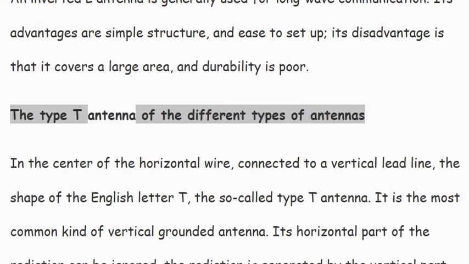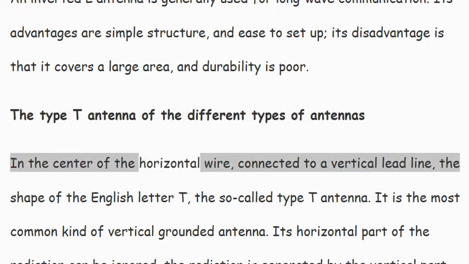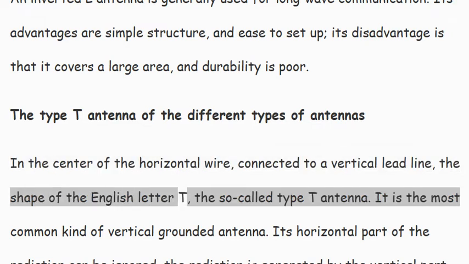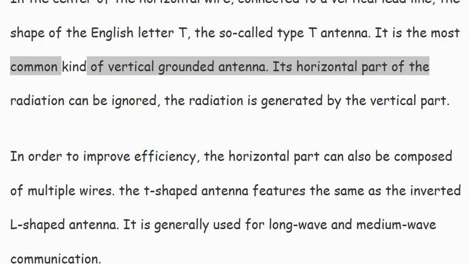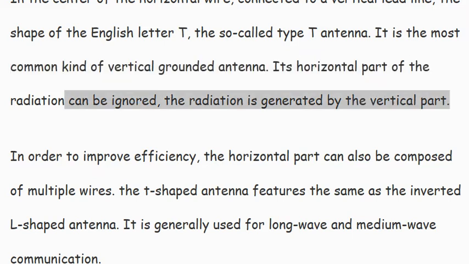The T-type antenna, of the different types of antennas. In the center of the horizontal wire, a vertical lead line is connected, forming the shape of the English letter T, the so-called T-type antenna. It is the most common kind of vertical grounded antenna. The radiation from its horizontal part can be ignored.